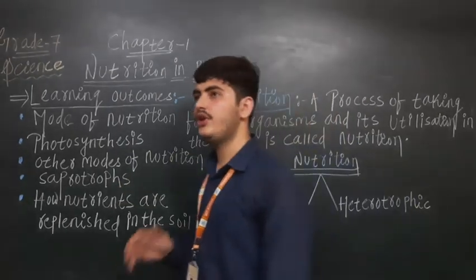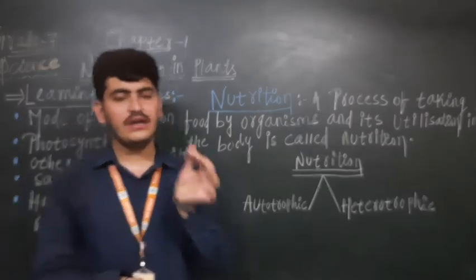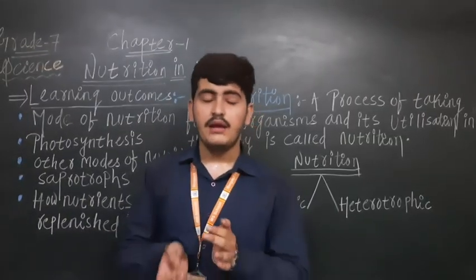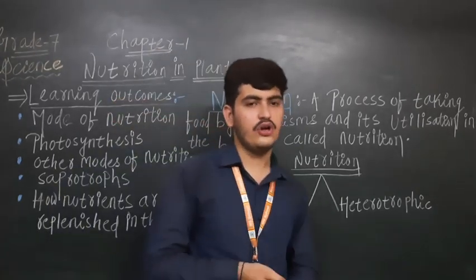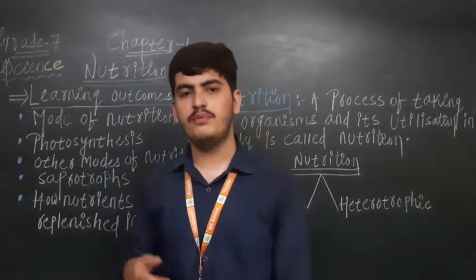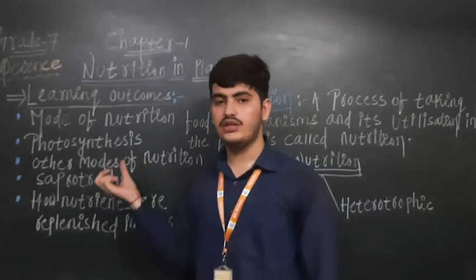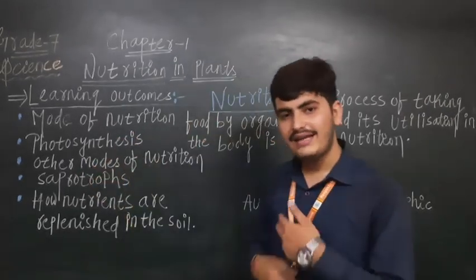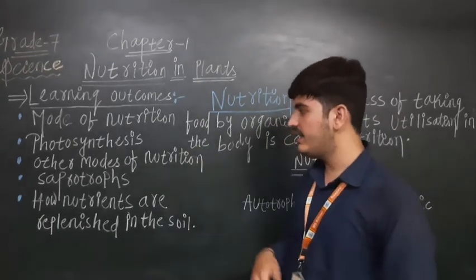You have heard many times that all plants have a green colored pigment, that is chlorophyll. But in some plants chlorophyll is not present. If chlorophyll is not present, how is it possible for plants to make their own food? How do those plants get nutrition? That we will learn.